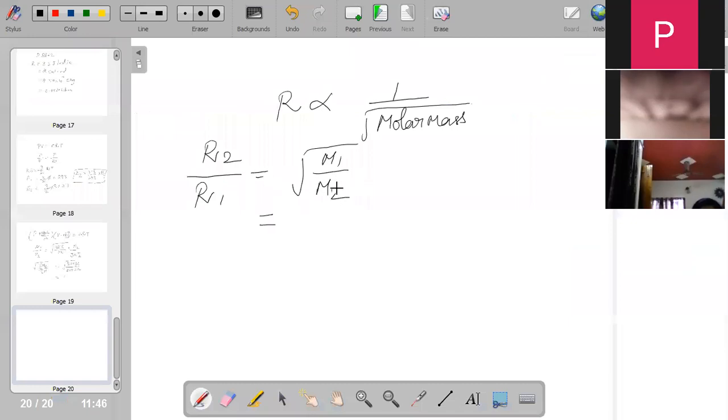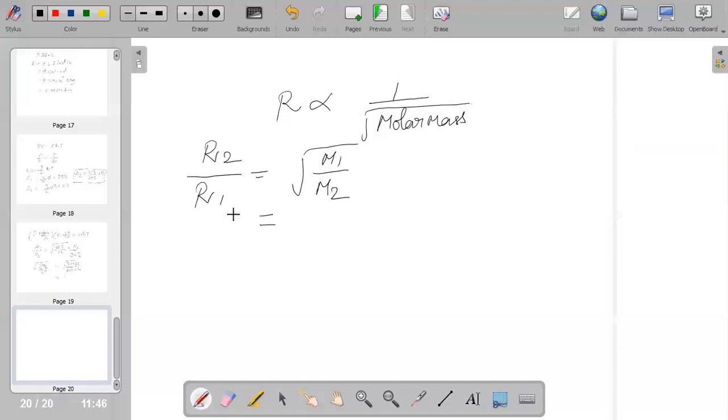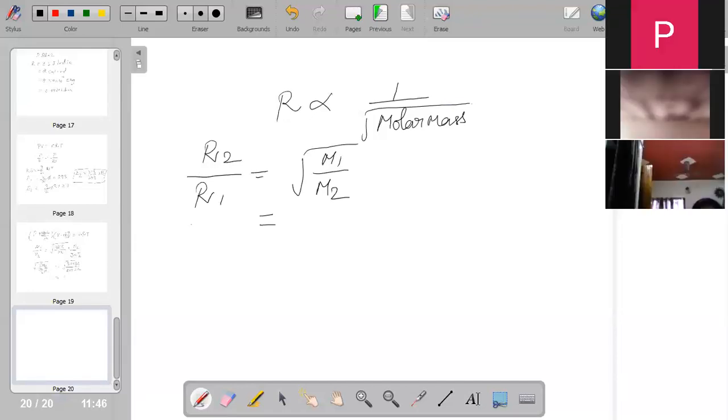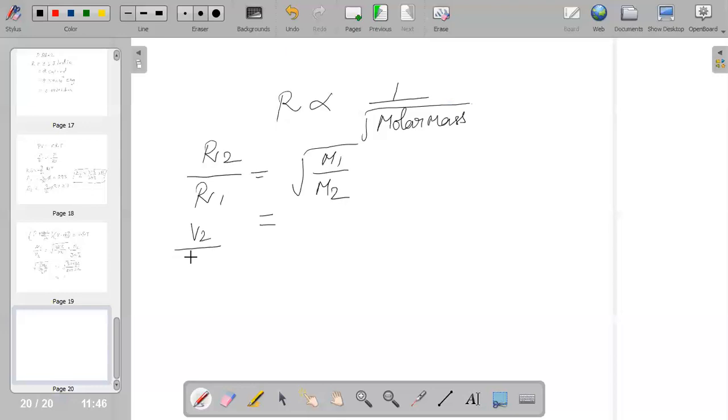So we can say R2 by R1 is V2 by T2 as well as V1 by T1, and it should again be root of M1 by M2. Whatever values are given in the question, we need to just replace them, and then we could reach a conclusion that it should be 5 by t2.